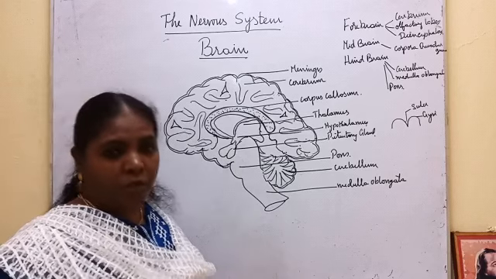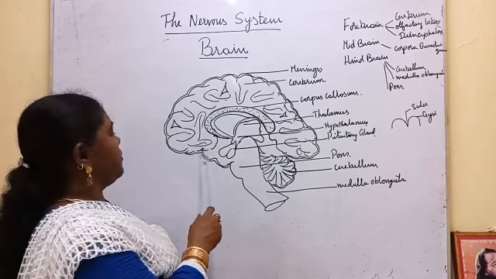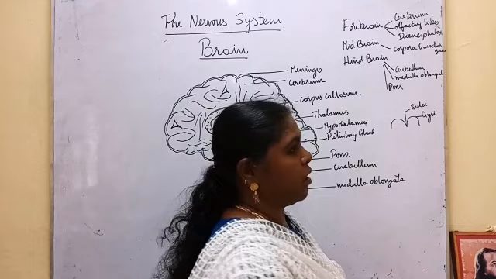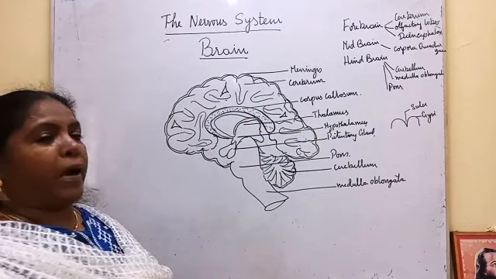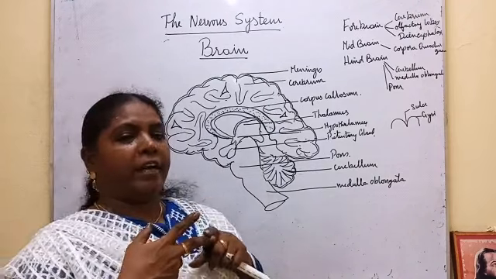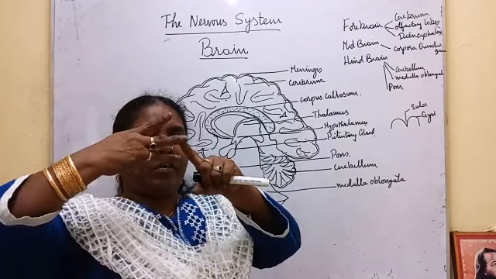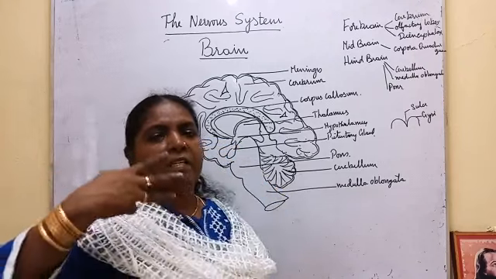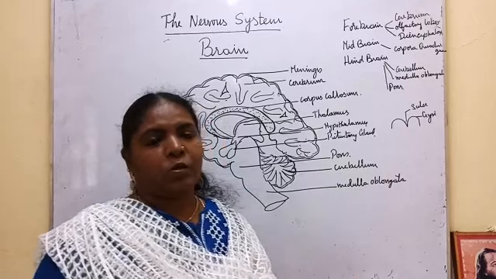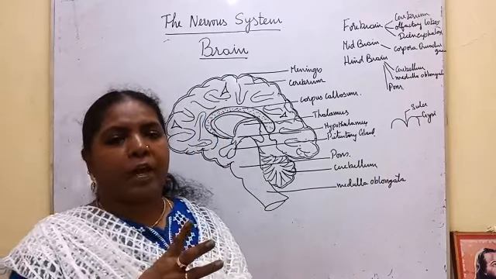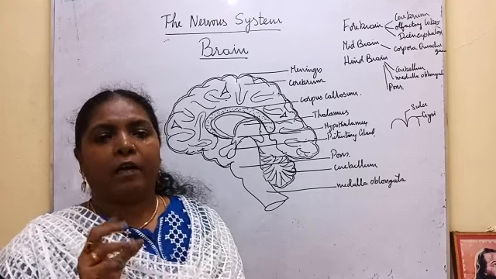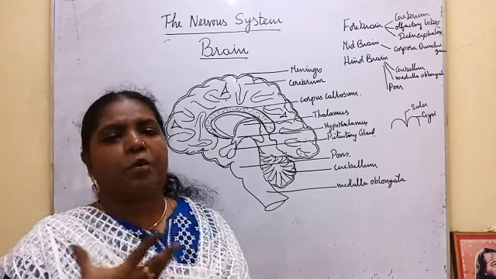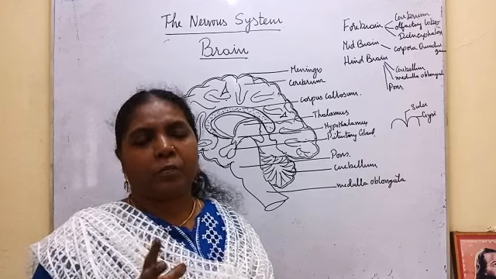It is made up of neurons, and it is covered by a membrane called meninges. This meninges is made up of 3 layers: pia mater, dura mater and arachnoid membrane. In between these membranes, there is a space. That space is filled with cerebrospinal fluid. This cerebrospinal fluid protects the brain from shock. Like the pericardial fluid we studied for the heart, here the cerebrospinal fluid nourishes the brain and protects it from shock.